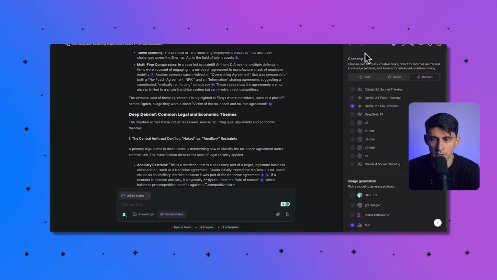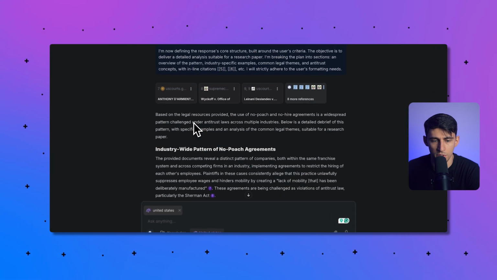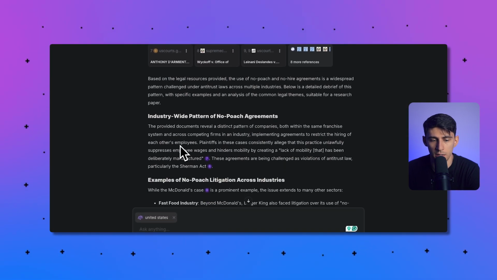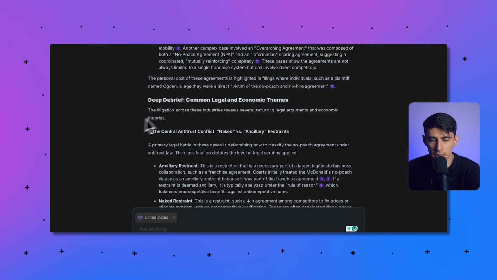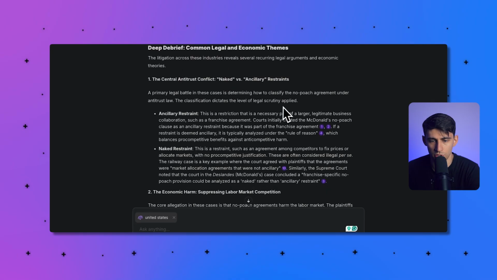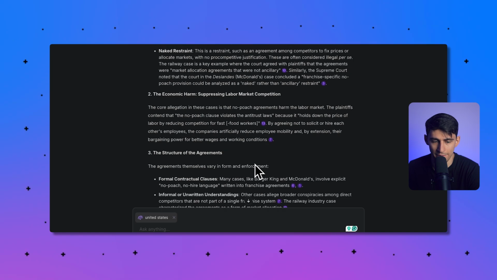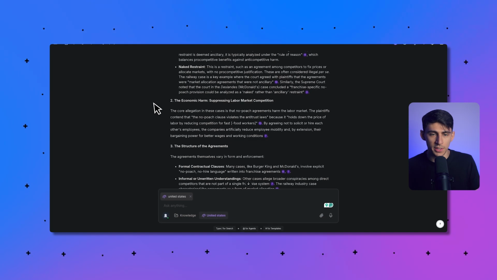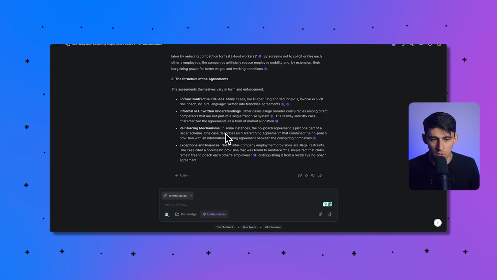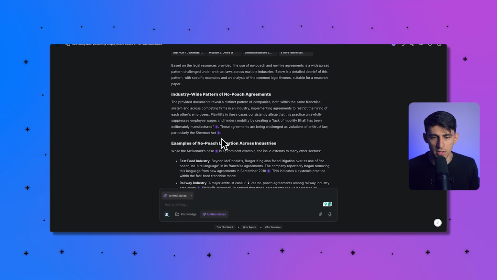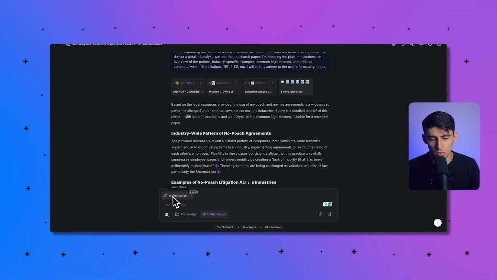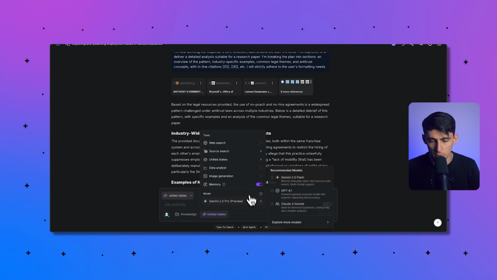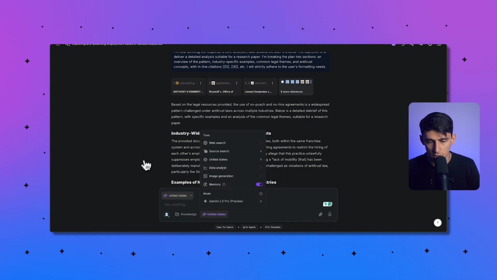All right, well, look at this. So we got a really nice report written right now, which says industry-wide pattern of no-poach agreements that provided documents. Okay, examples. Deep debrief. The litigation across these industries reveals recurring legal arguments and economic theories. This is a restriction that is a necessary part of a larger legitimate business collaboration, such as a franchise agreement, the naked restraint. This is kind of the argument that they're having, which is really important to note. Like when you're doing this research, it's important to note the different positions that are being held. And this did a good job of summarizing all of this, and you can keep on expanding it by using the research from not only the United States, but maybe referencing other countries, I think is a good idea too.